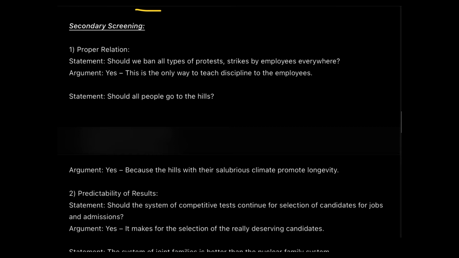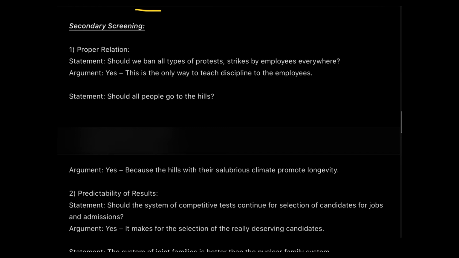No, it's a little different. How is it a bit different? The statement and an argument must be properly related to each other. The argument should deal with the primary issue only. Generally what happens, you bring up an issue in the statement and in the argument, generally जो support में present होता है वो किसी minor issue के ऊपर they are talking. Okay, like the primary issue is something else, but the argument is not dealing with the primary issue, it's dealing with minor, insignificant or irrelevant issues. Okay, so that makes it different, and we will see it with the help of an example.